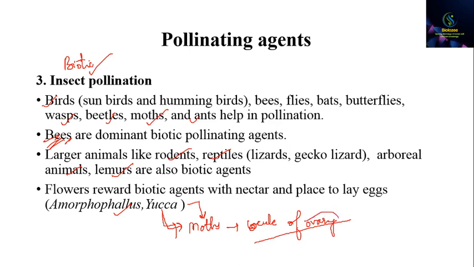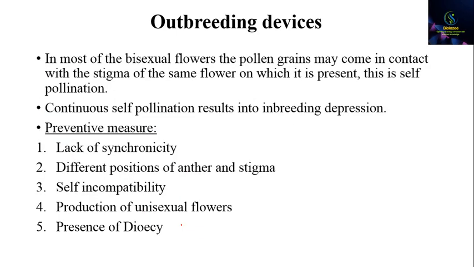And when the seed is developed, then the larva of this moth will come out of the flower along with the seed. So the life cycles of Yucca and the moth are interrelated. Then comes the outbreeding devices.